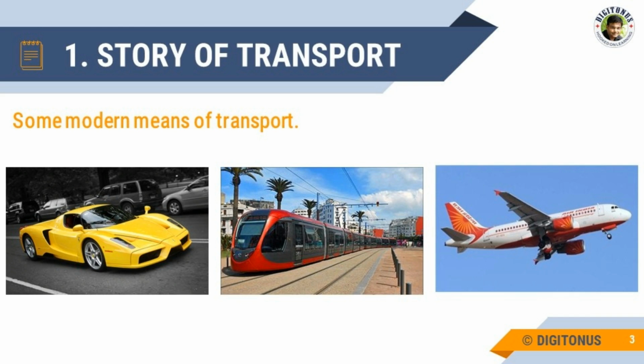And then after some time, the invention of the steam engine introduced a new source of power. It led to the development of trains and automobiles. These inventions greatly reduced the time to travel. And today, electric trains, aeroplanes, supersonic jets, and high-speed automobiles have further reduced the time to travel. So this is the story of transport.